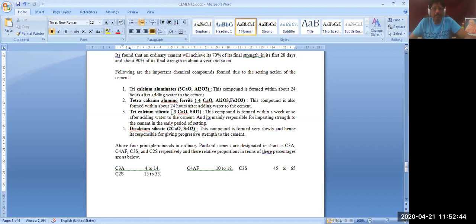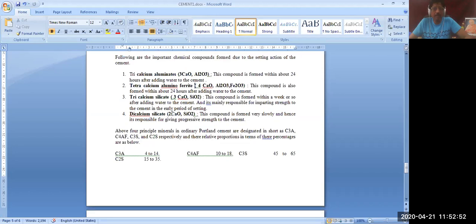Then tricalcium silicate, 3CaO SiO2. So then dicalcium silicate, 2CaO SiO2. Tricalcium silicate is formed within a week after adding the water. Tetracalcium silicate is formed within 24 hours. Tricalcium silicate also forms within 24 hours. Then lastly, dicalcium silicate is formed very slowly, and hence it is responsible for giving progressive strength to the cement.